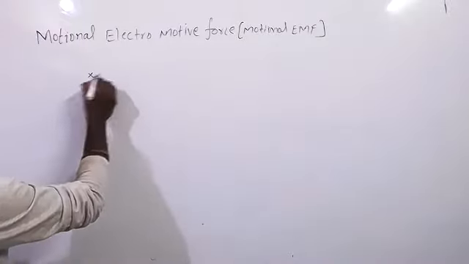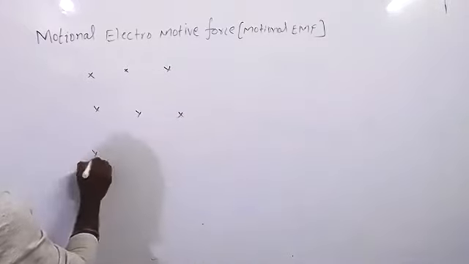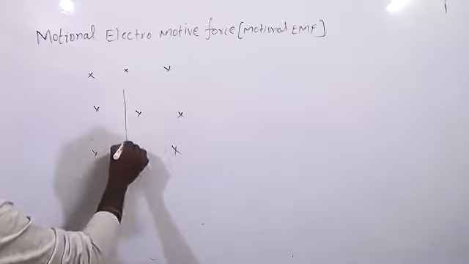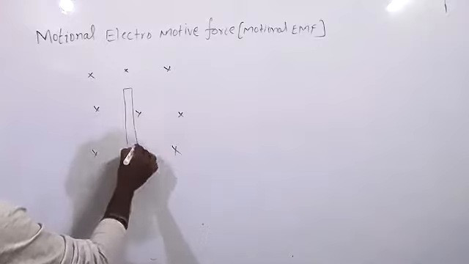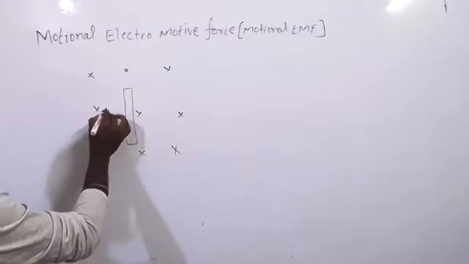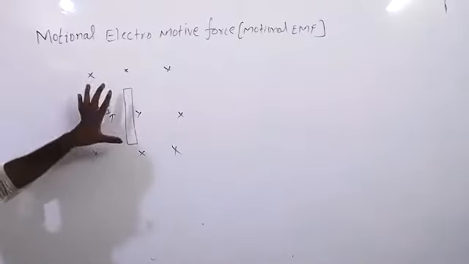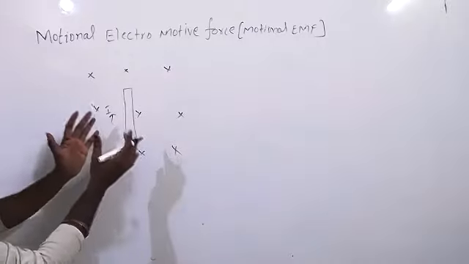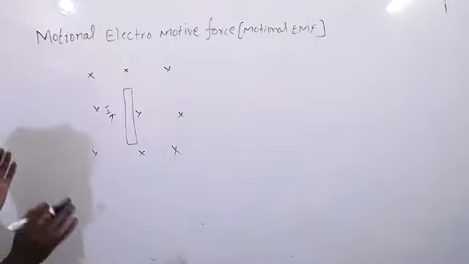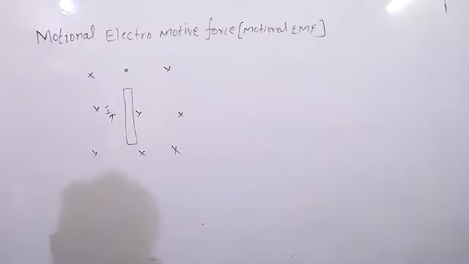Suppose this is the magnetic field. Here we have placed a current carrying conductor, in which current I is passing. When we place a current carrying conductor in the magnetic field, force will act on it. How much force will act on the conductor?